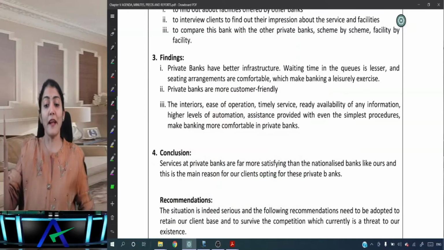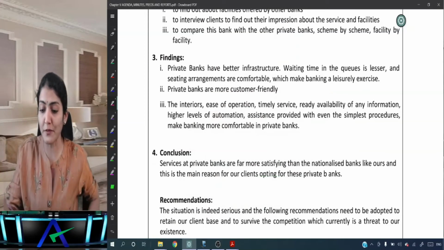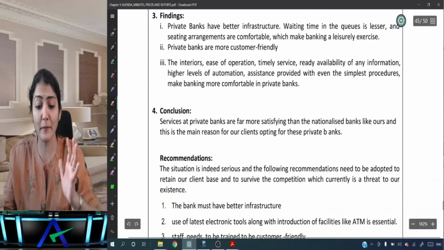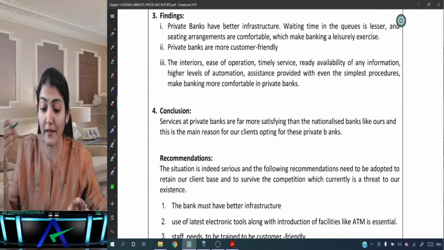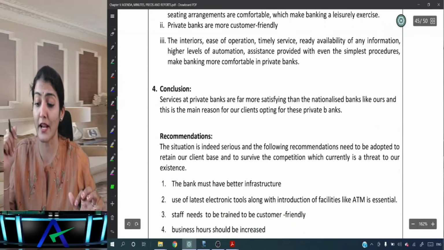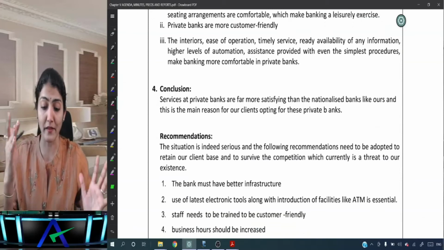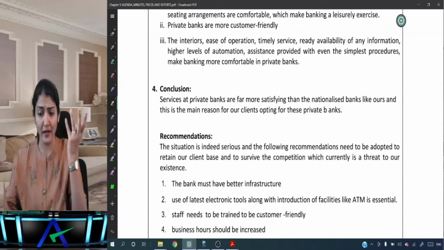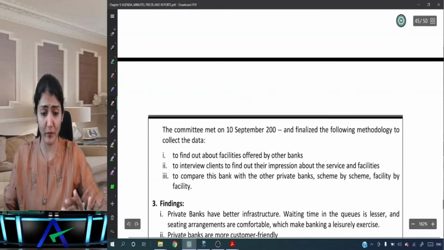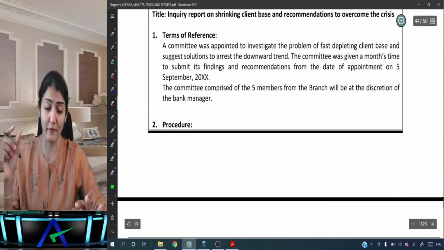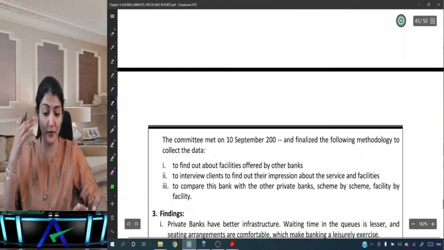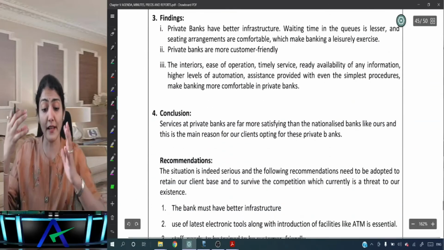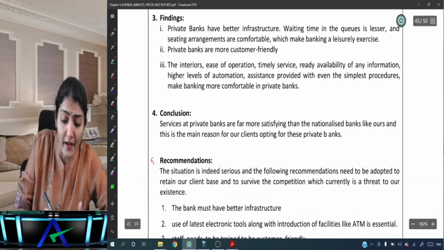Right. So private banks make banking more comfortable. So conclusion. Services at private banks are far more satisfying than the nationalized bank like us. And this is the main reason for clients opting for these private banks. Right. So first you give the terms of reference, regarding what is the objective. Then what methodology, what procedure. Then findings, then conclusions, then number 5, the recommendations.